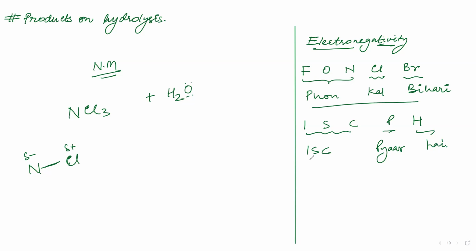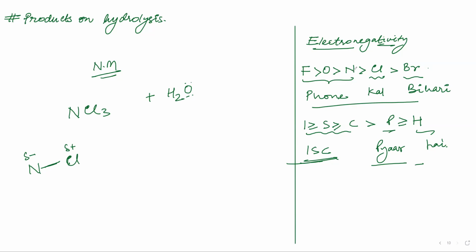Phone kal Bihari. Ishq pyar hai. Can you remember this, Nazira? Yes. Easy. See, fluorine is the highest, then oxygen, then nitrogen, then chlorine, then Br. Then carbon is greater than phosphorus, and phosphorus and hydrogen are equivalent, but we say that phosphorus is higher. Can you write this as I am explaining?